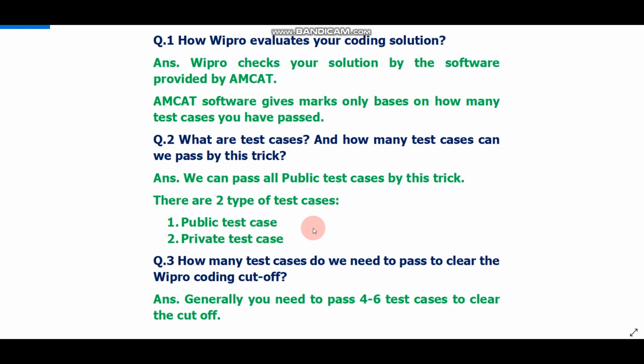The next important question is how many test cases we need to pass. We need to pass 4, 5 or 6 test cases to clear the Wipro coding cutoff, generally based on the difficulty level of the exam. By this trick you can pass 3, 4 or 5 test cases easily. Okay, now let's move to the question.